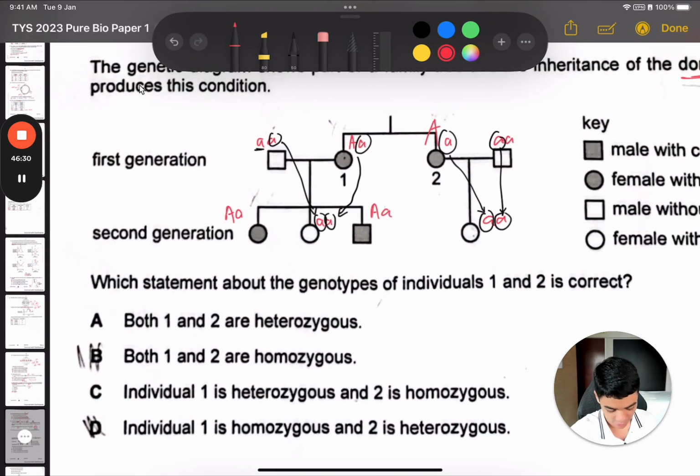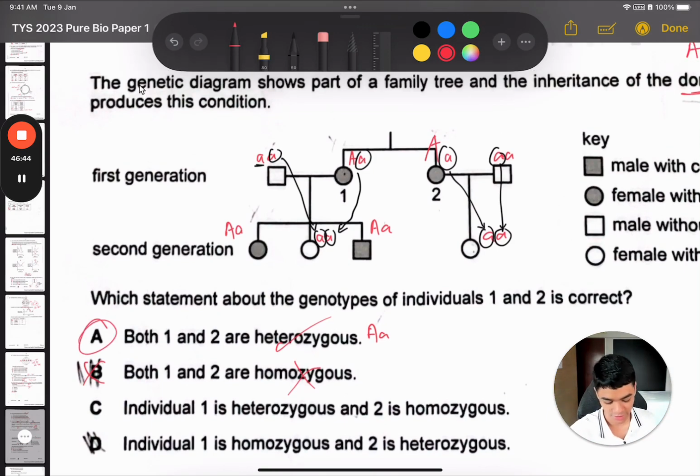So let's see, both 1 and 2 are heterozygous. That is true, because they are this. Then both 1 and 2 are homozygous. Nope. Individual 1 is heterozygous, 2 is homozygous. So they're just figuring out what 1 and 2 are, which we've already done above. So that's why the answer is option A.